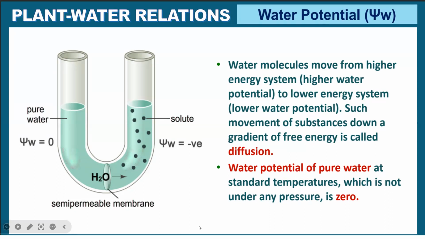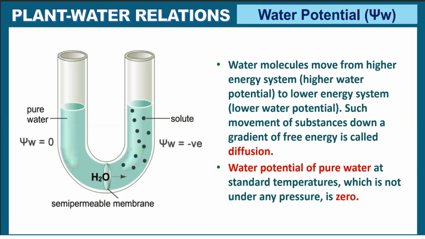Water potential of pure water at standard temperature, which is not under any pressure, is taken as 0. For solute, which is the number less than 0? Negative.